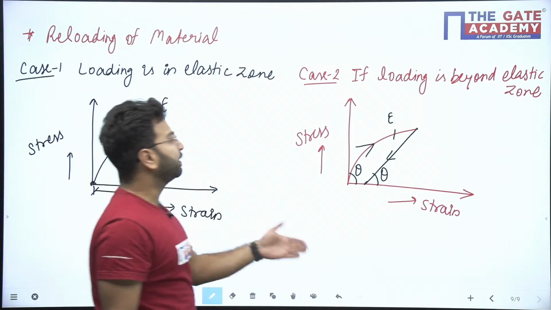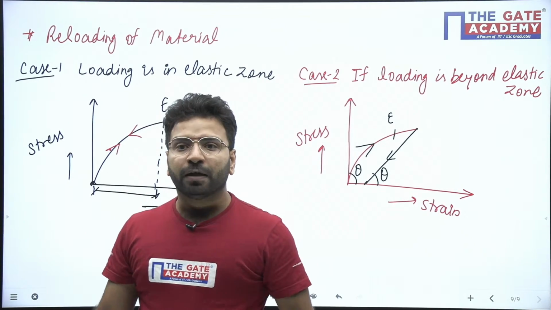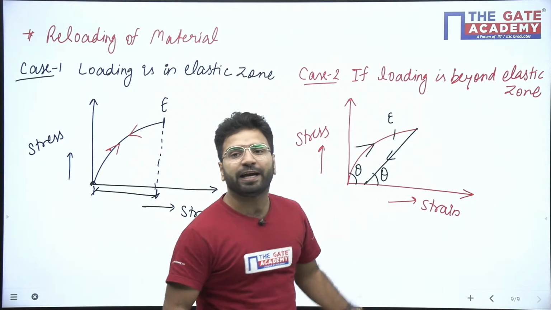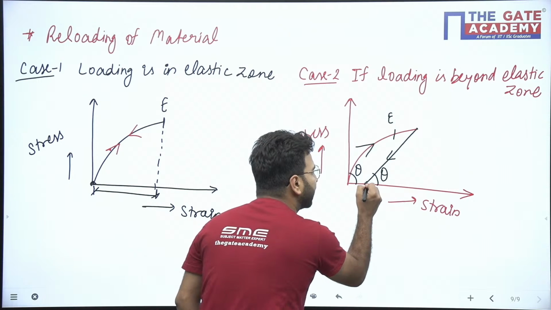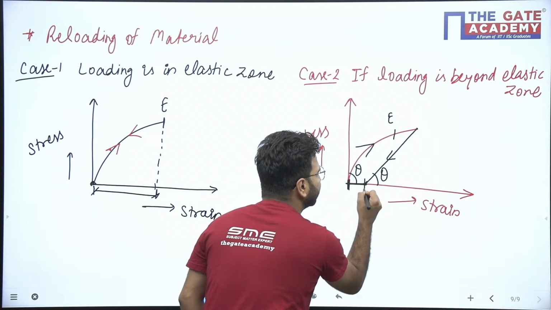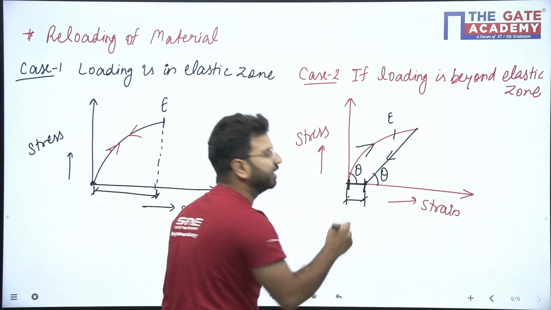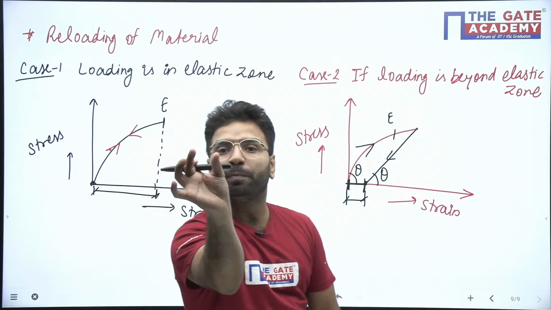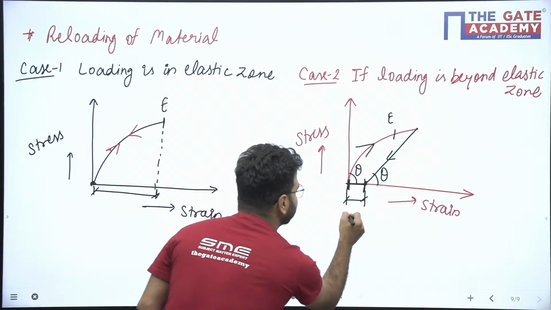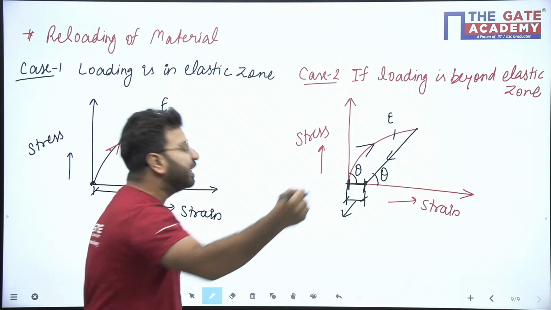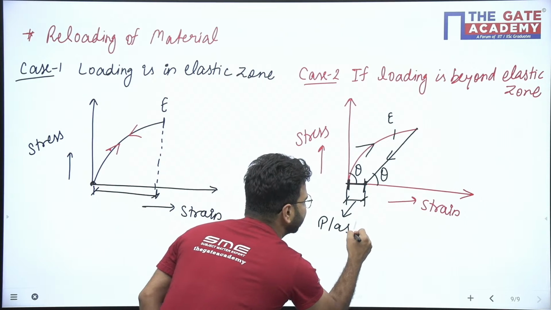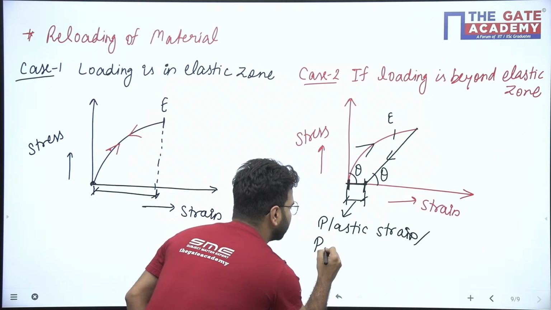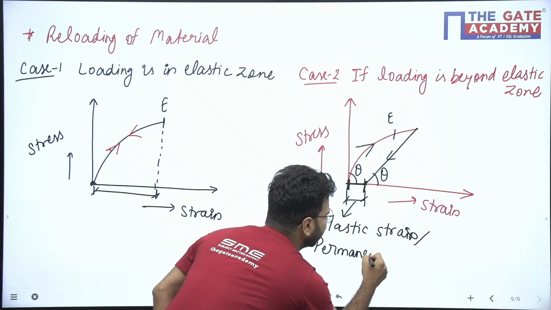But here you see the loading and unloading curves are not the same. Up to this point you apply the load, and when you remove the load, the curve comes here. It means after removing the load, this strain remains. This deformation is my permanent deformation. This is called plastic strain. This is also called permanent set.